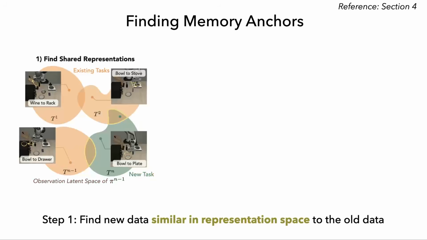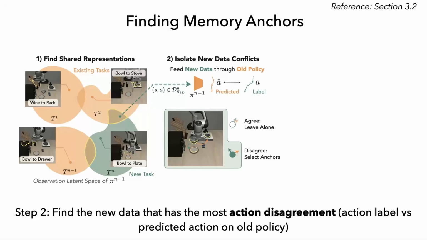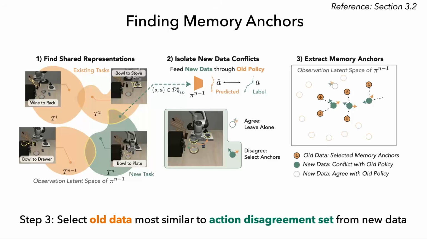We devise a three-step method defining memory anchors. First, we find new data that is most similar in representation space to this old data. Second, within this selection, we find the new data that has the most action disagreement, which is the difference between what the new action labels are and what the existing policies think they should be. Third, we use the same observation representation space to select old data most similar to this conflicting new data. These are our memory anchor candidates. For more information and motivation, refer to paper sections 3 and 4.